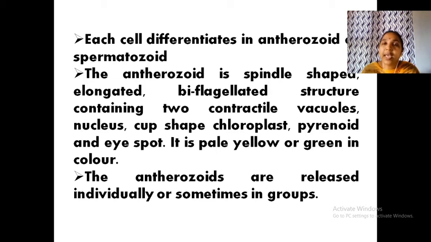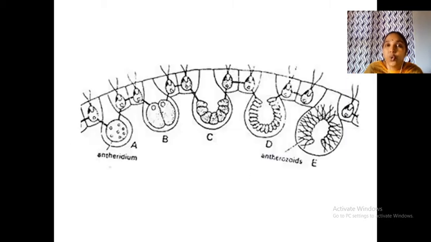Now, these androgonidia produce androzoids or spermatozoids. They are motile male gametes. They are spindle-shaped structures with a biflagellated condition. These male gametes, or androzoids, have two contractile vacuoles, a cup-shaped chloroplast, and pyrenoids. So, somewhat similar in structure to Chlamydomonas. A simple androzoid has a spindle-shaped, biflagellate form, same as that of a Chlamydomonas cell. They are released in water in groups.